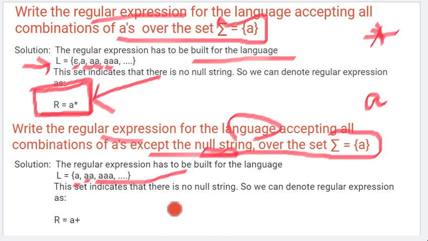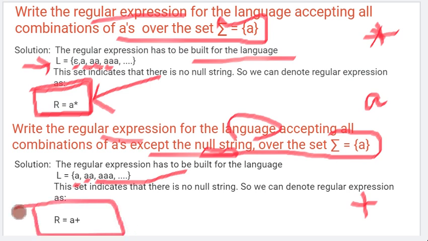So we saw that in the regular expression, what is the way to indicate one or more appearance? It is to put Kleene plus, the plus symbol, right? So here the regular expression is r equals a plus. This short form is representing the entire language, that is one or more than one appearance.